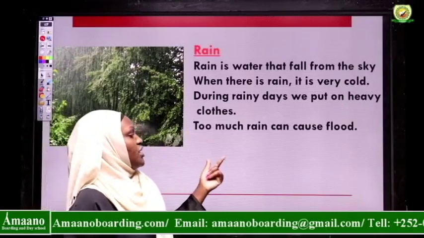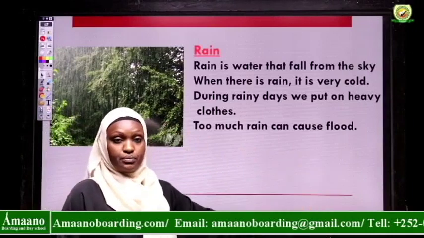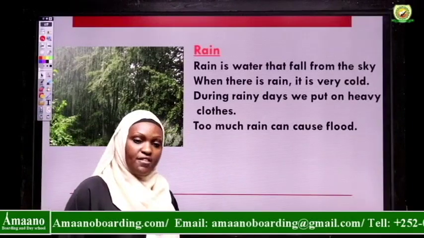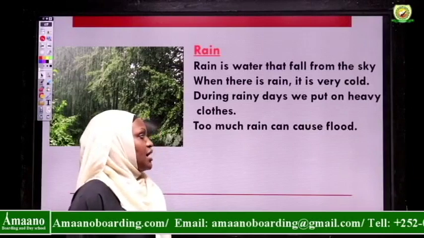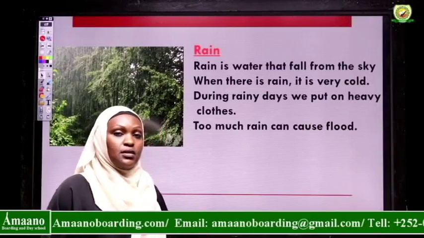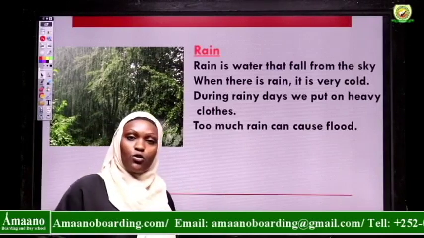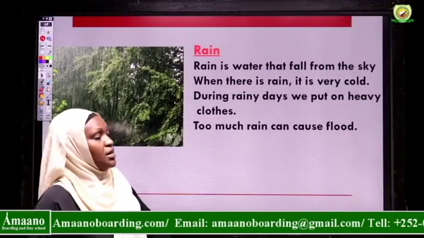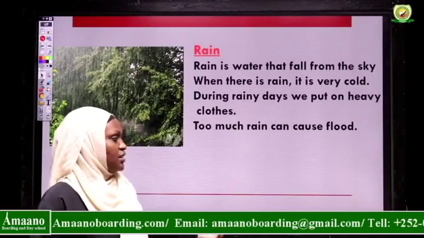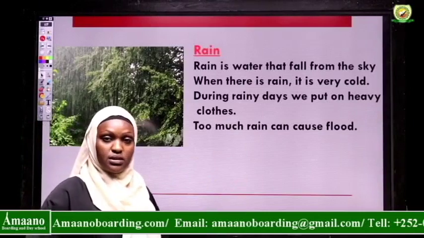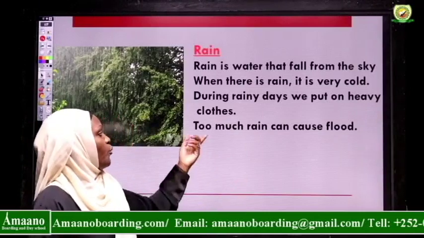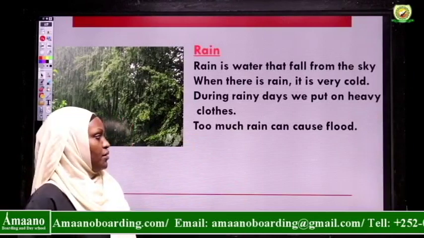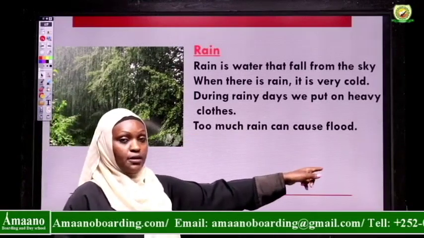Too much rain causes flood. When it rains heavily, you find that it becomes floods. There is water all over. The cars can't move. The floods start destroying the crops. The flood starts destroying the houses and killing animals. So when it rains a lot, that's when we get the flood.